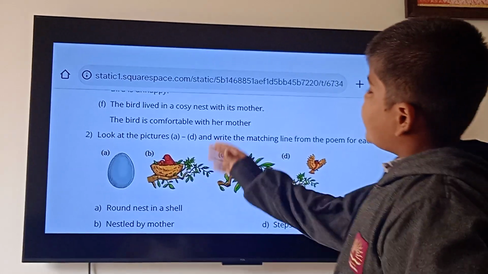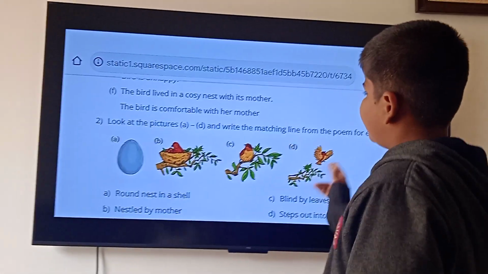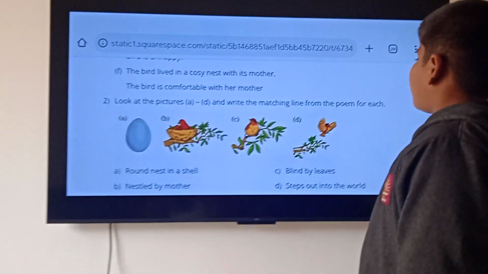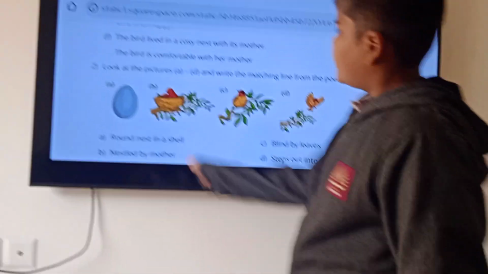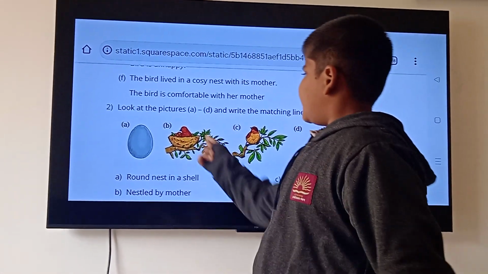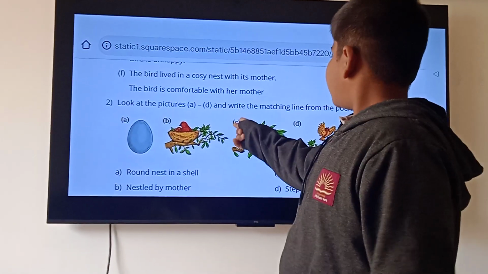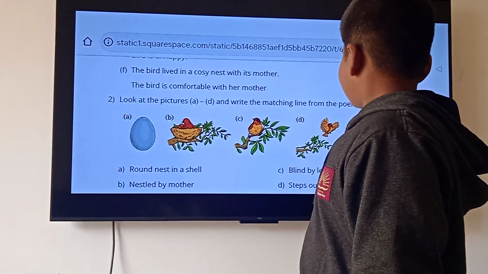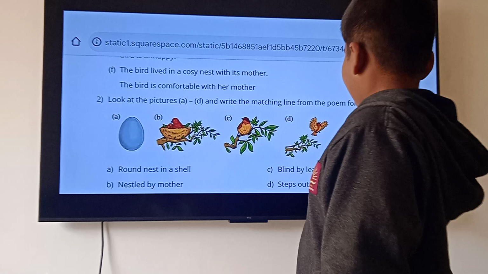Now look at the pictures A, B, C and D and write the matching line from the poem for each. A. Round shell. B. Nestled by mother. C. Blind by leaves. And D. Steps out into the world.